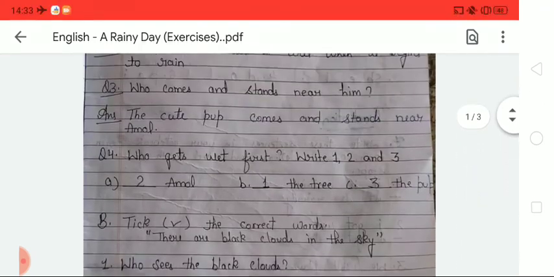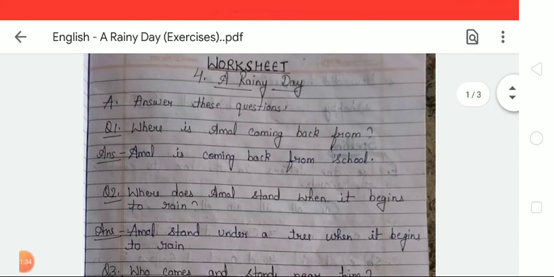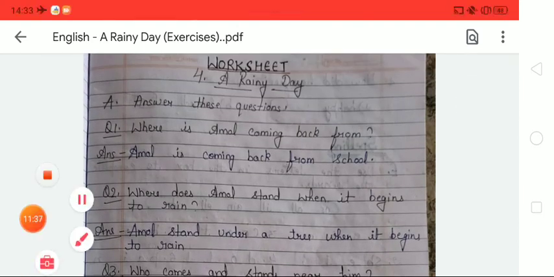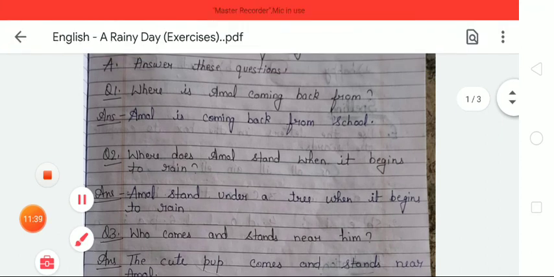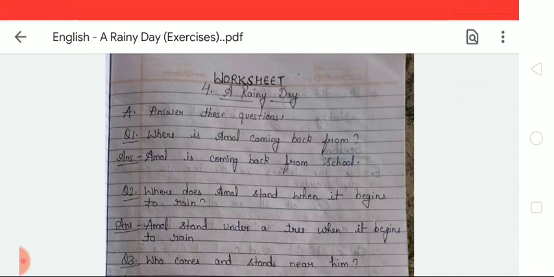Dear student, it is very important for you that your handwriting should be neat and clean. Okay, so it's your homework to complete in your notebook and also learn it. Okay student, I hope it is clear to you how you can complete these exercises in the notebook. So that's it for today.